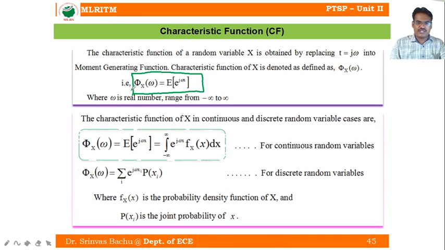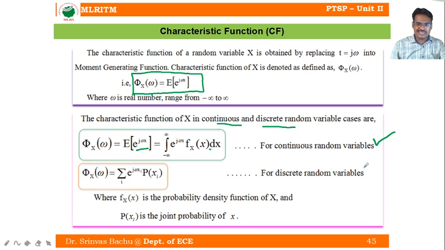The characteristic function for the continuous random variable and discrete random variable cases. Now I'll write this formula for the continuous and discrete cases. This is an expectation, the same expectation we write for the continuous case: integral from minus infinity to infinity of, not x, but e power j omega x, times the density function, dx. This is for continuous random variables.